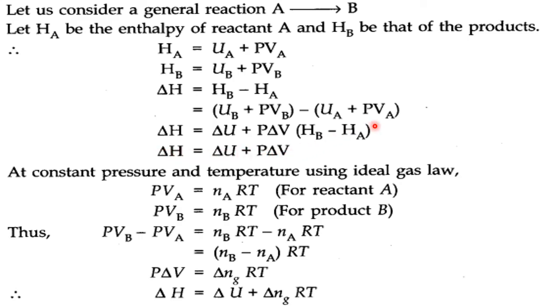What is HB minus HA? Why is it taken as one? Please think on this. Okay, therefore delta H equal to delta U plus P into delta V.